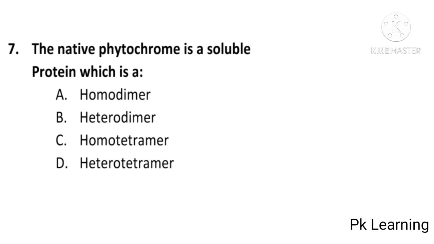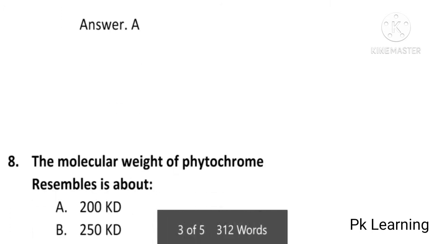The native phytochrome is a soluble protein which is a homodimer, heterodimer, homotetramer, or heterotetramer? And the answer is A, homodimer. Native phytochrome is a soluble protein which is a homodimer. A is the correct option. And next question is